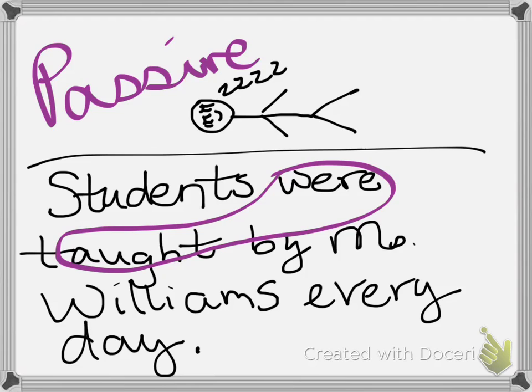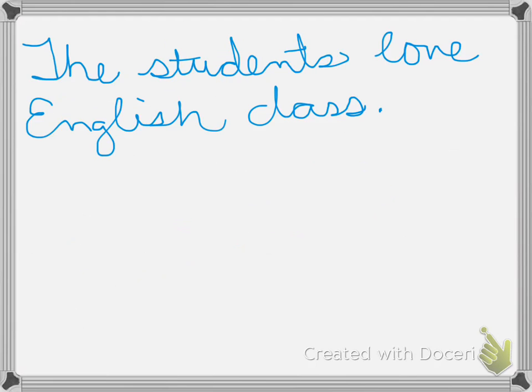Next, we will look at how to change sentences and rewrite them between active and passive voices. So here's an example sentence: "The students love English class." First, you want to figure out whether this sentence is in the active or the passive voice. So you find your verb, "love." The subject is students. Are the students the one doing the loving? Why, yes, they are. Of course, they're loving English class. So that means this sentence is in the active voice.